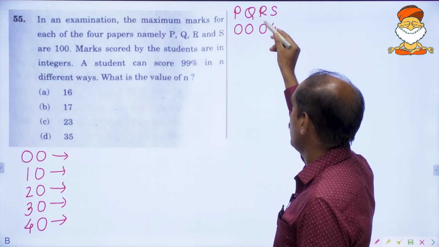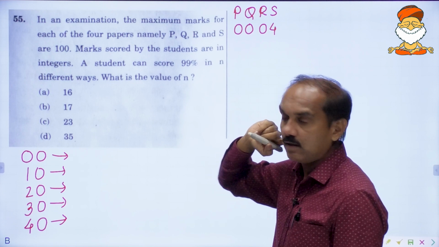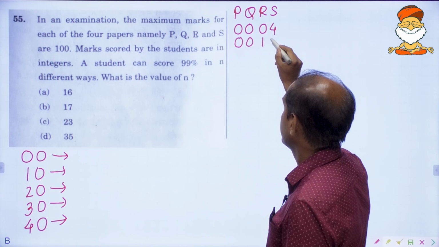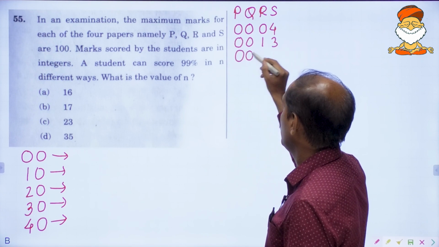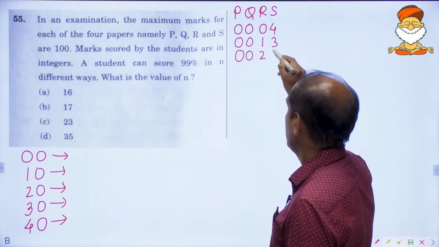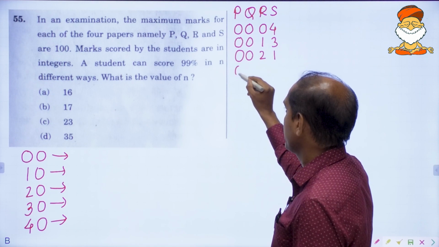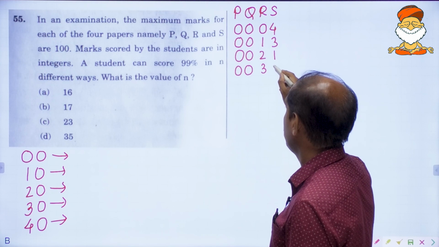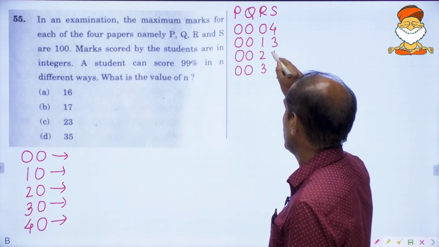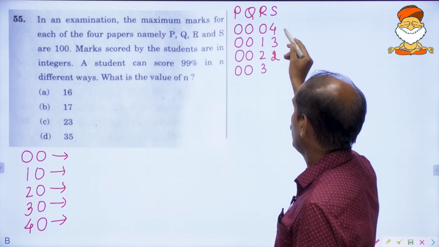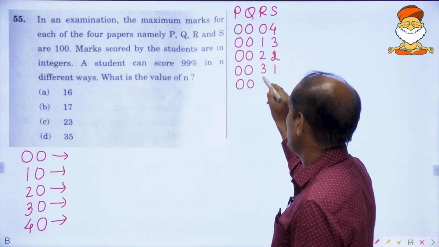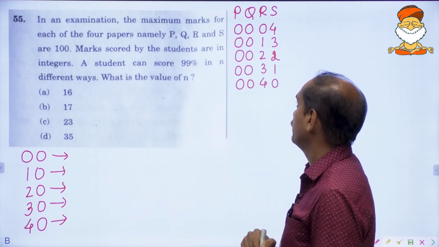0 marks he has lost in the third and 4 in the last, or he can lose like this, or he can lose 2 marks in the third and 2 in the last, or he can lose 3 marks in the third and 1 in the last, since 3 plus 1 is 4, and he can lose all the 4 marks in the third.